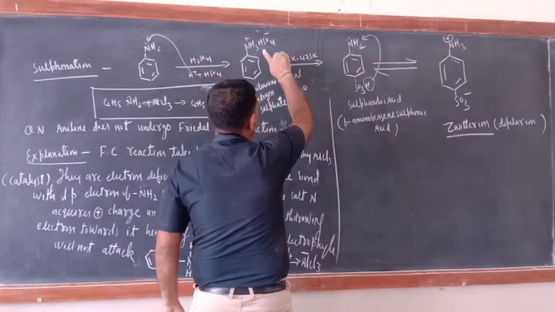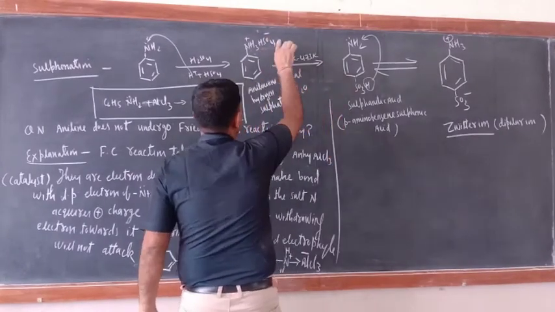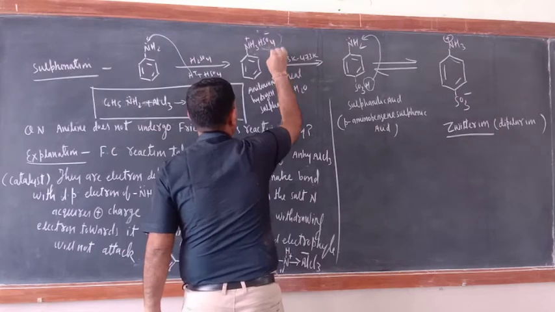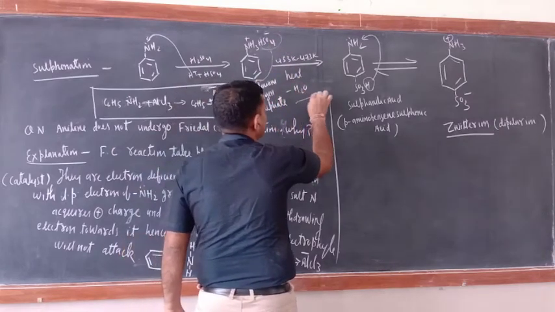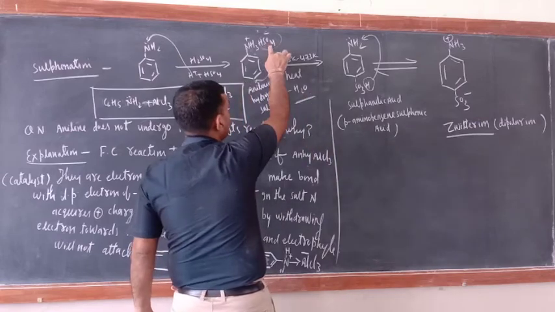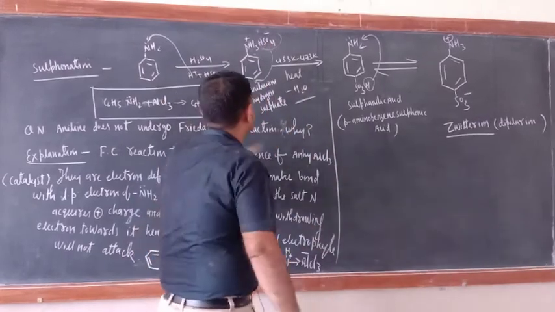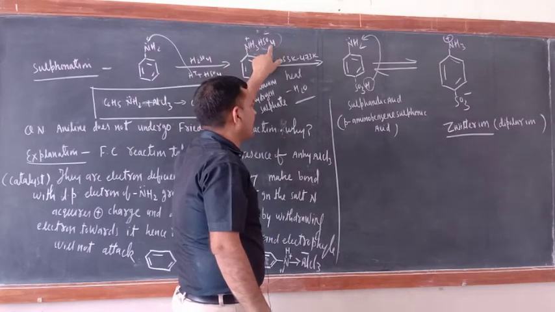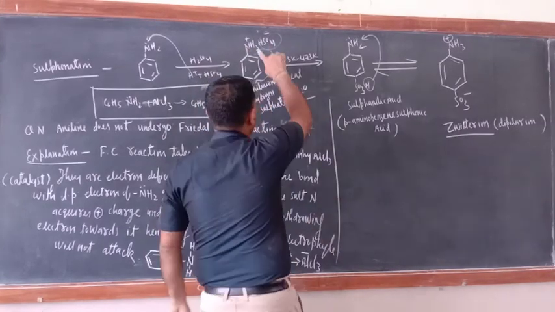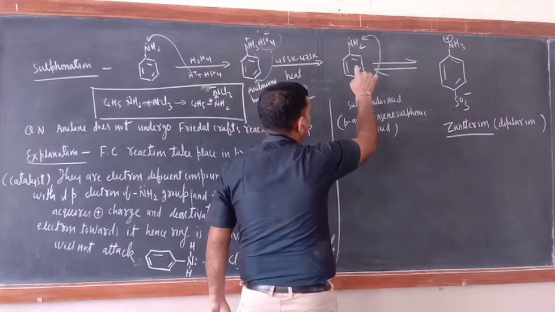When this group migrates towards here, 1 H of this position leaves as H2O. Now what is left? SO3H. Remember, 1 H of this one, 1 H of this one, and 1 oxygen of this one. Now the SO3H group will come at the para position.